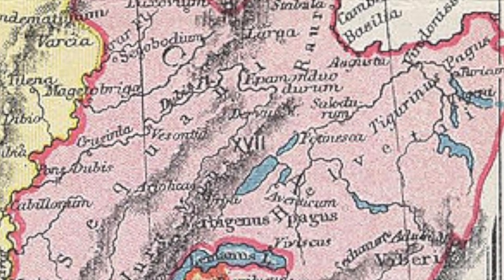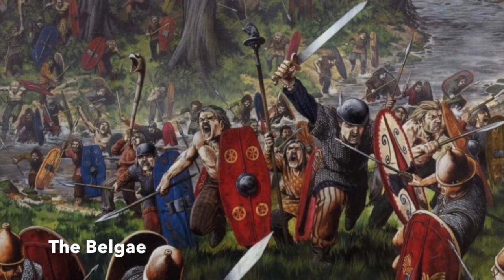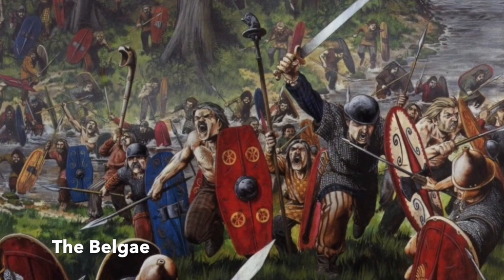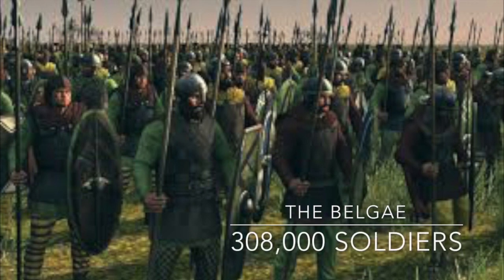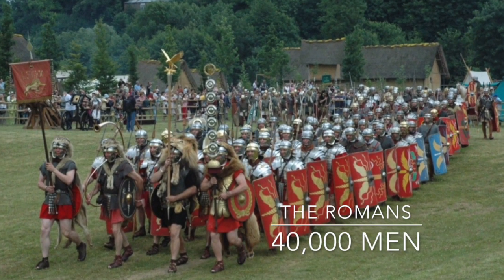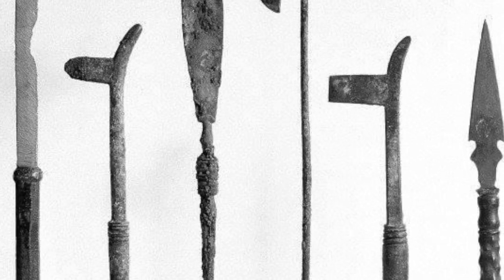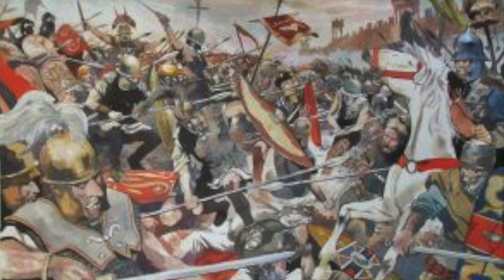In 57 BC, Caesar decided to place his army in the lands of the Sequani. Roman occupation threatened the Belgae, the inhabitants of the land, and King Alba formed a league to prepare to fight the Romans. This league greatly outnumbered the Romans, as the league had 308,000 men and the Romans only had 40,000 men. However, their weakness was their supply system. When they ran short of supplies, the Romans inflicted severe casualties on the league, with each tribe surrendering one by one.